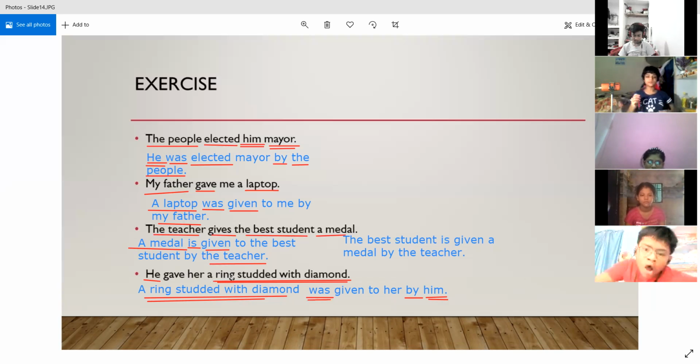And the third form of the verb give is given, right? Give is the first form, gave is the second form, and given is the third form. So we have used the third form of the verb. Then what has the sentence become? A ring studded with diamond was given to her by him. All right, Isha, you are correct. Okay, now you can mute yourself.